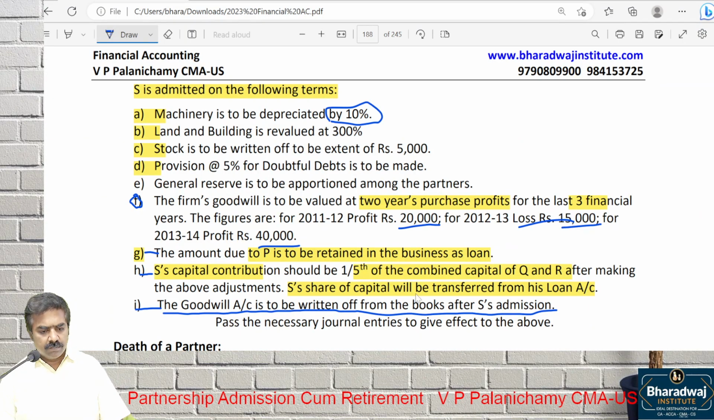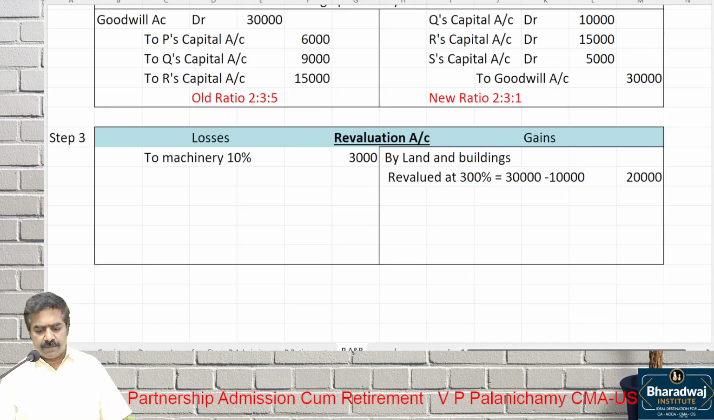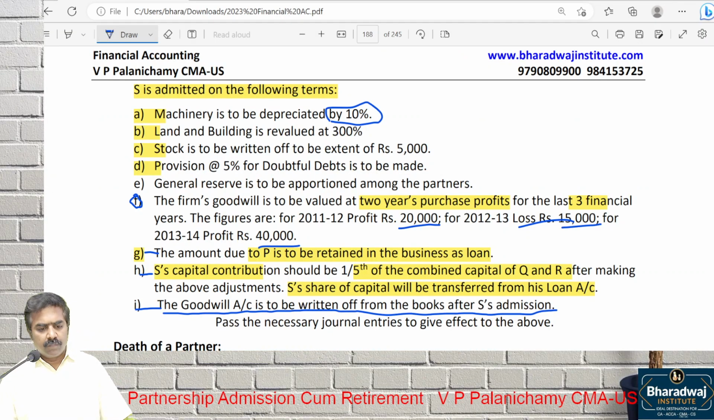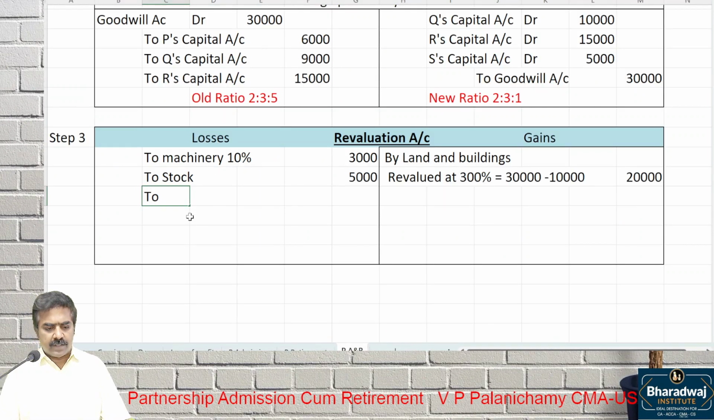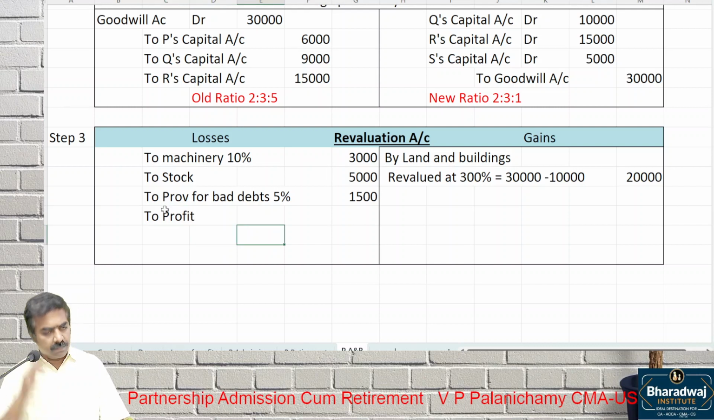Then, what is the next one? Stock to be written off. To stock, how much? 5,000. Then, provision for bad debts, 5% will be. Tally this, you will get which one? Profit. What is the profit?